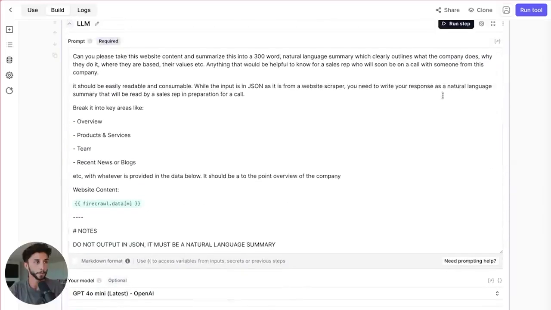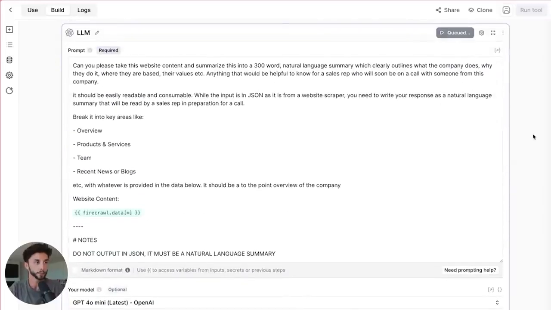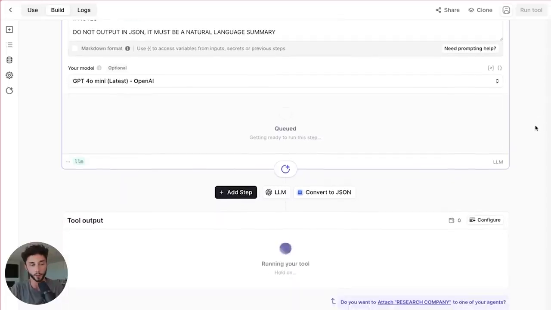So now we have our information back from the scrape, and we have our prompt in here. Then we can go run step and see what this company researcher tool is going to output for us.